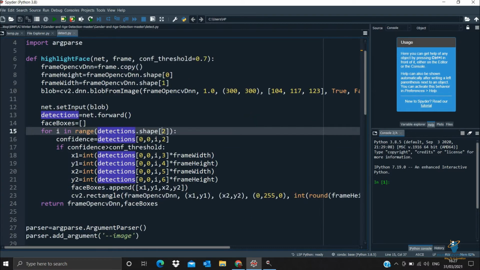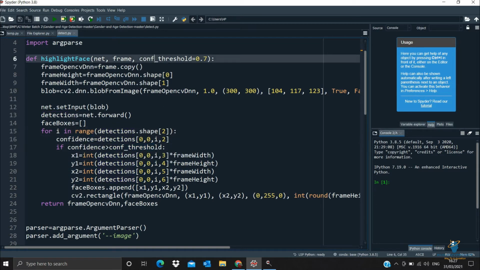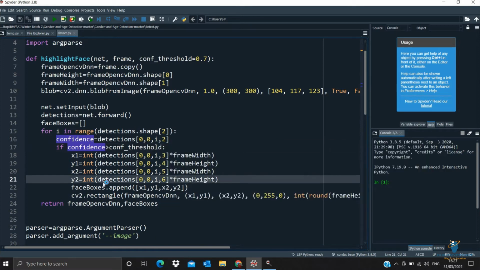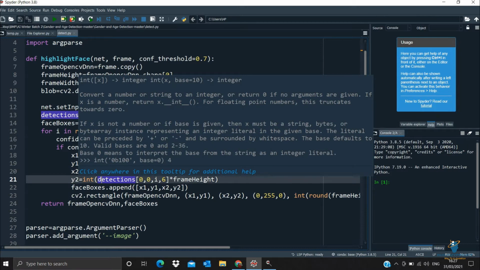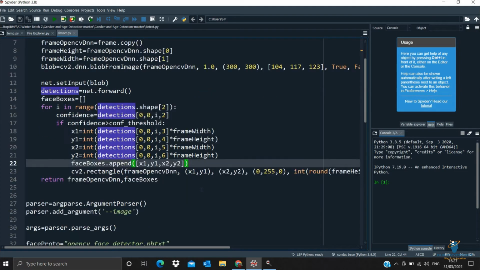If confidence is greater than the confidence threshold, which we have defined here as conf underscore threshold equal to 0.7, then it should start detecting the image in terms of x and y coordinates, that is x1, y1, x2, y2, and it will append them one after the other, the same way numbers are appended one after the other.